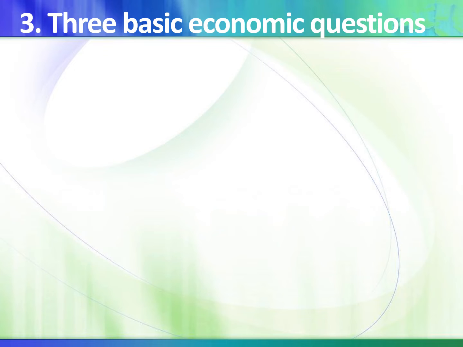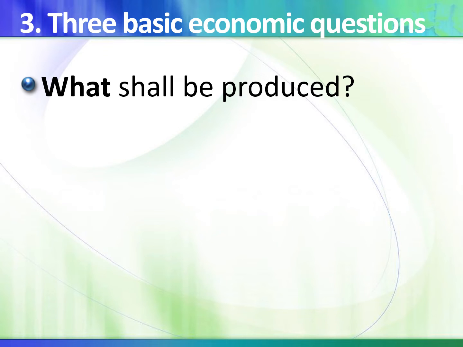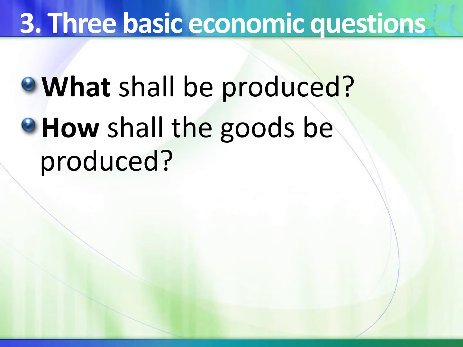Because of the scarcity problem, all economic societies must make choices. So what are the choices that we have to make? Well, the first one is what shall be produced? We need to choose the goods and services that satisfy us the most to produce, right? Because we don't have enough resources to produce everything. So we have to make that choice.